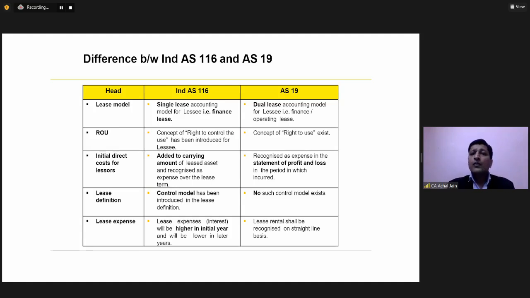That means one which is in the nature of a finance lease. I'm just calling this a finance lease because this is something which we can understand in a better manner. And please understand that this dual lease model or the single lease model is in respect of the lessees only. For the lessor, the things are largely the same.